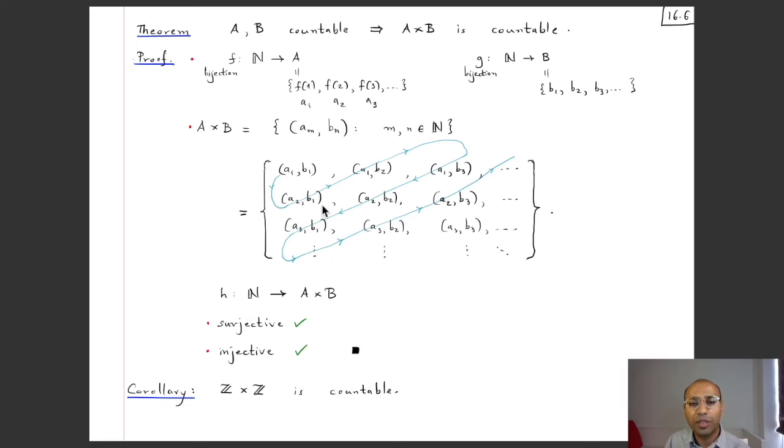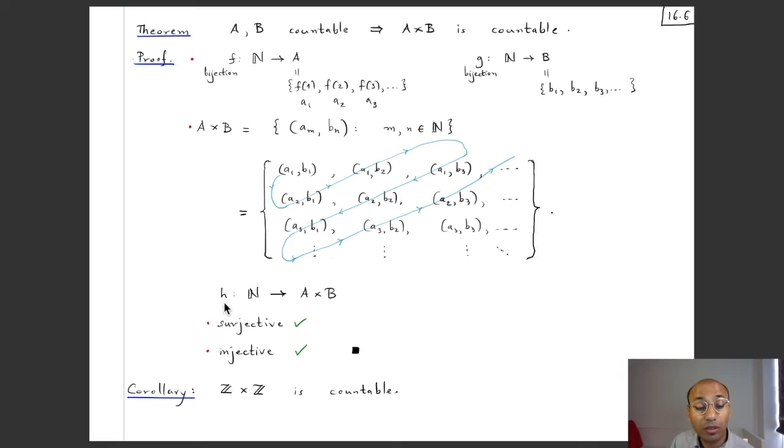Then A2B1, A2B2, A2B3 and so on, then A3B1, A3B2, A3B3 and so on, and continue in this way. So we have arranged the elements of this set so that over here in this first row, the first component is always A1. In this second row, the first component is always A2. In this third row, the first component is always A3 and so on. Now we want to show that this A times B is countable.